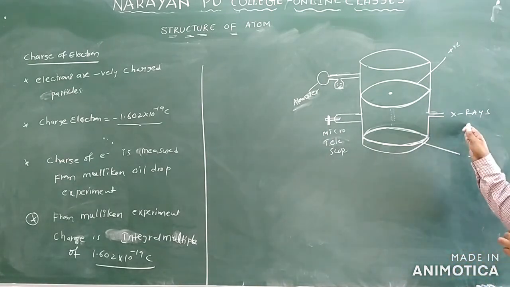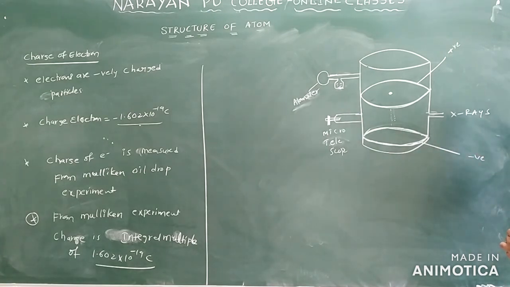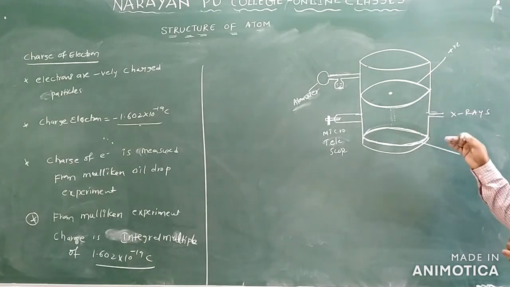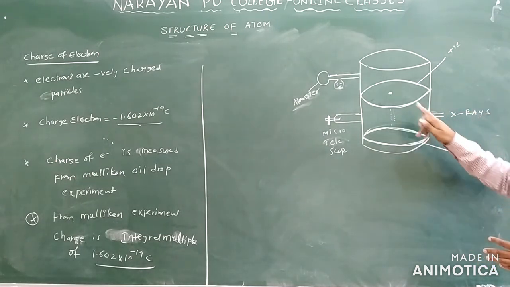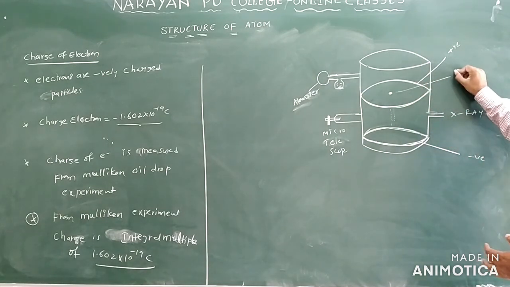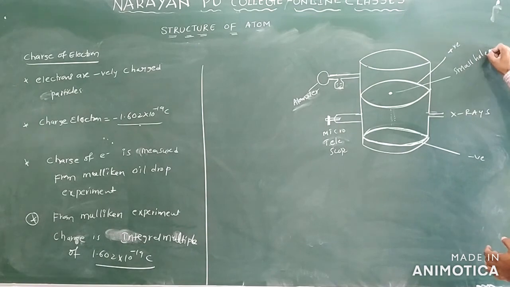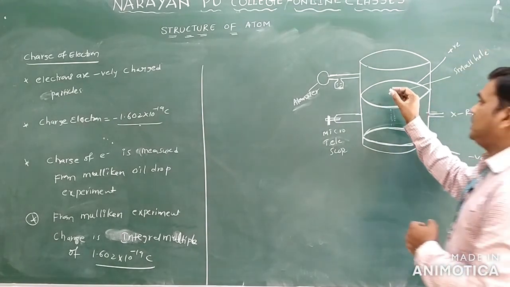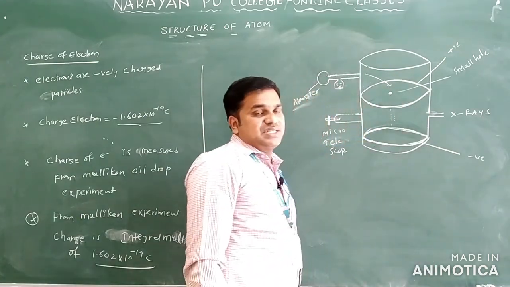Here we are supplying some X-rays. What is the use of these X-rays? Whenever you send X-rays here, the air inside the chamber is ionized. This is a positive electrical condenser, and this is a negative condenser. Here X-rays are there. There is a small hole. Through this small hole, the oil particles come like this. This is a systematic arrangement.